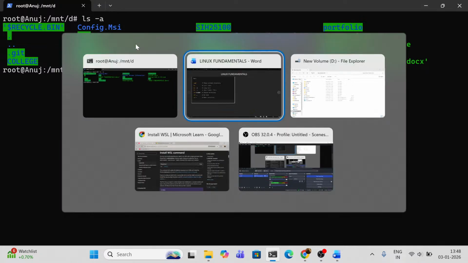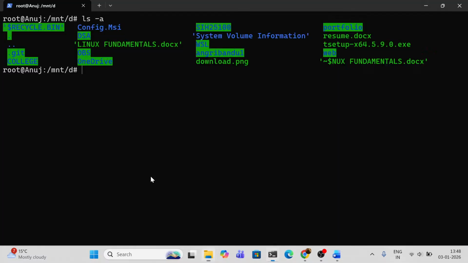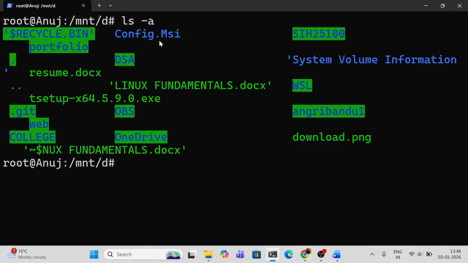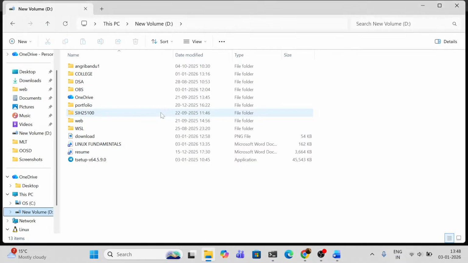Let me show you. I'm in my D folder. Here is the D folder. Look, there is no MSI folder, no Git folder, as you all can see. So that's how you can see them, by using this command ls -a, which shows all the hidden files like this. There is no recycle bin, no config file, no Git file. Yeah. So the next command.